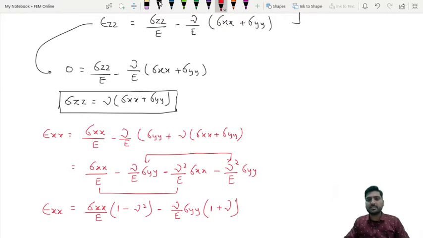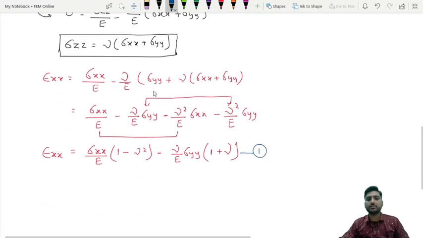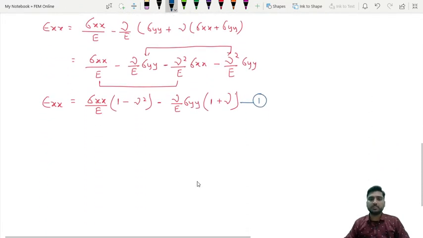So let's take this as equation number 1. Nothing is there, just putting this sigma xx value in this equation. Now again, what will we do? We will put the sigma zz value here. Sigma zz value is in this equation, the epsilon yy equation. So what will we get? So let's see.